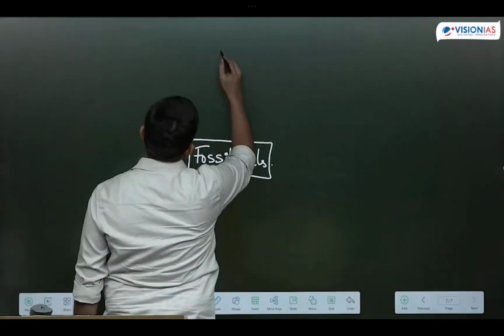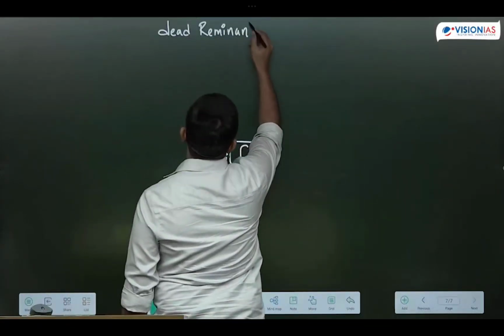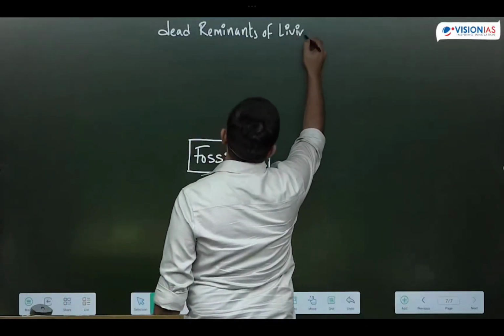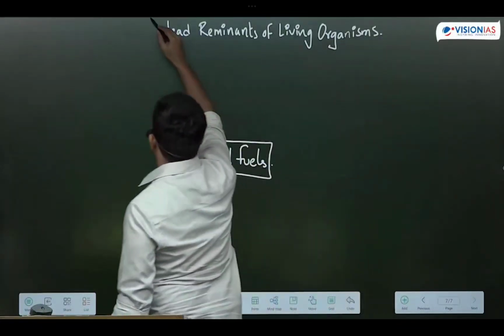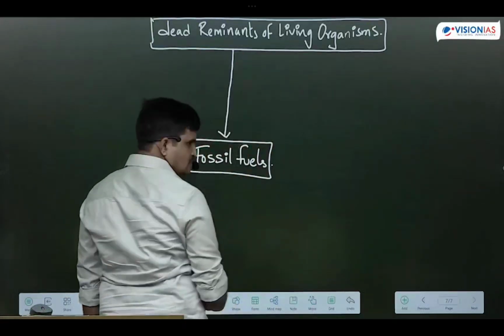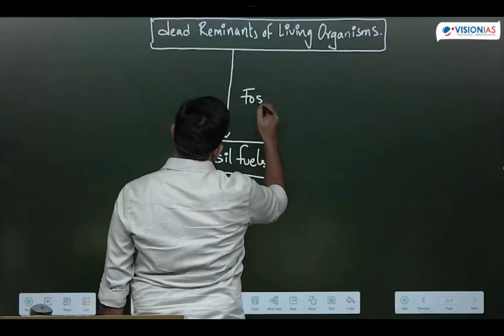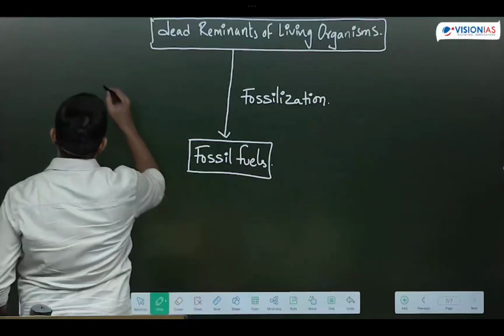Fossil fuels are produced from the dead remnants of living organisms. From the dead remnants of living organisms, fossil fuels are produced through a process known as fossilization. Where does this fossilization take place?